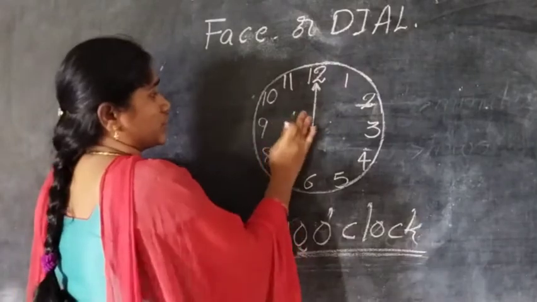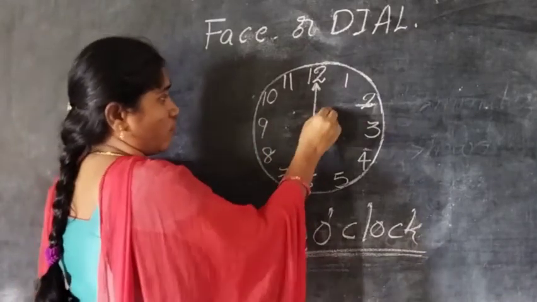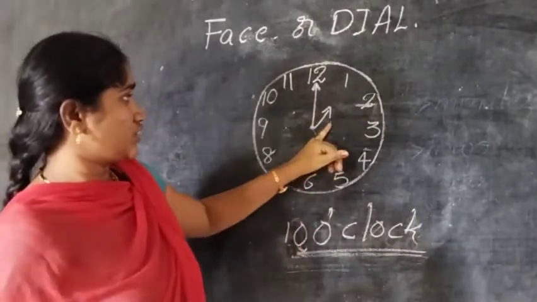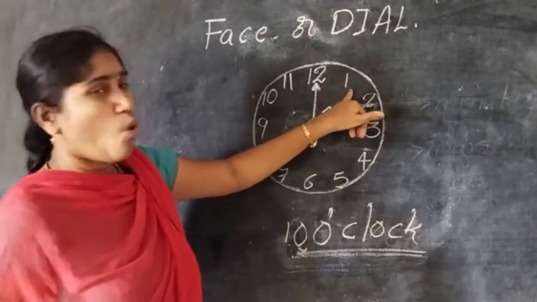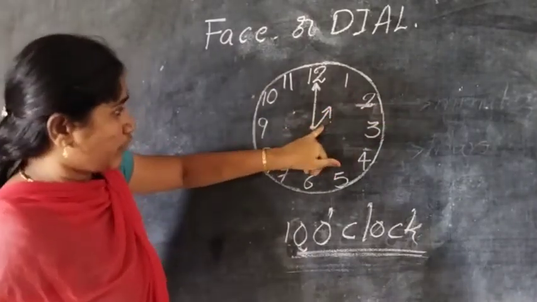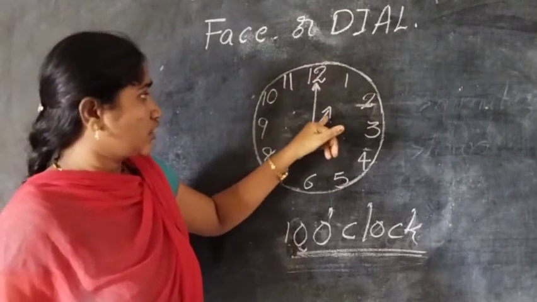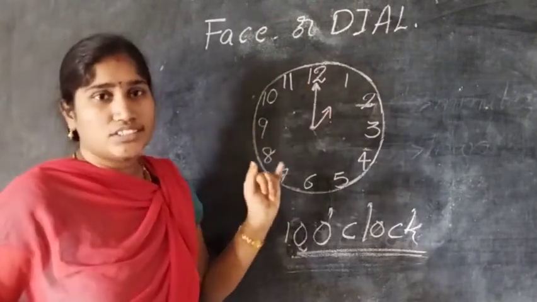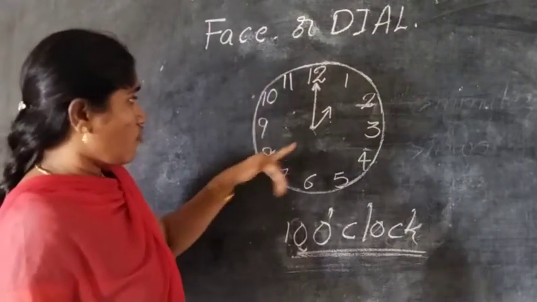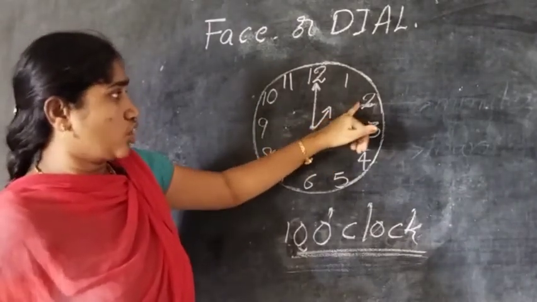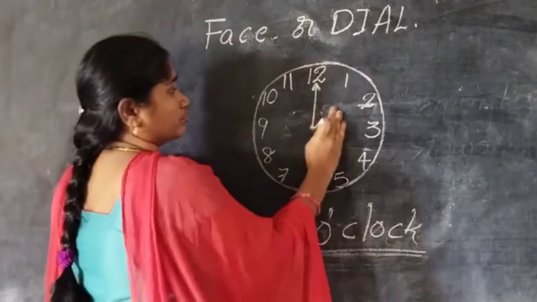For example children, the short hand is showing 1. See here children, it is straight to 1. So what is the time here? It is 1 o'clock. Understand children? I hope you understand 1 o'clock or 2 o'clock or 3 o'clock.